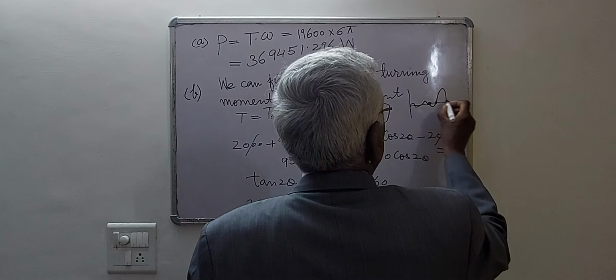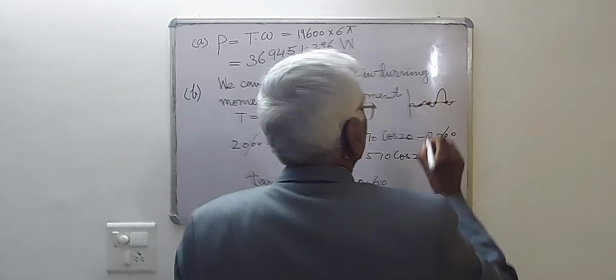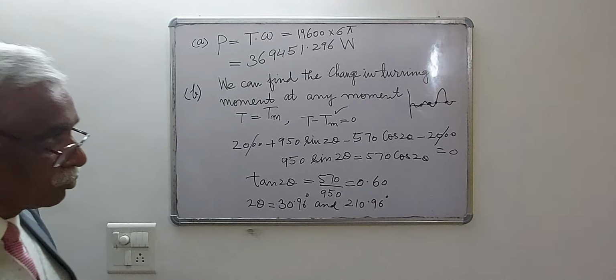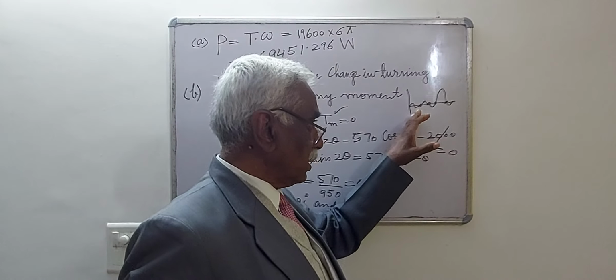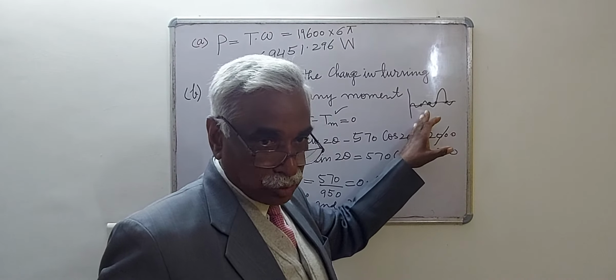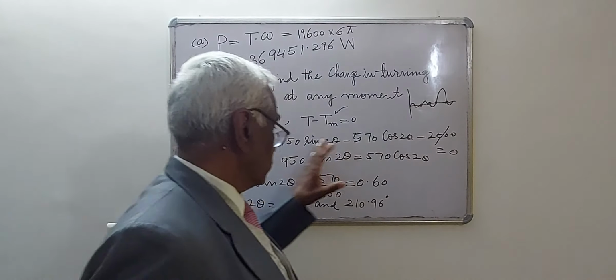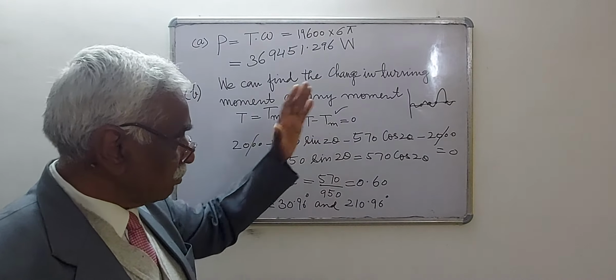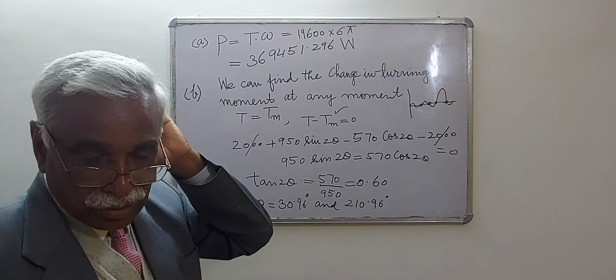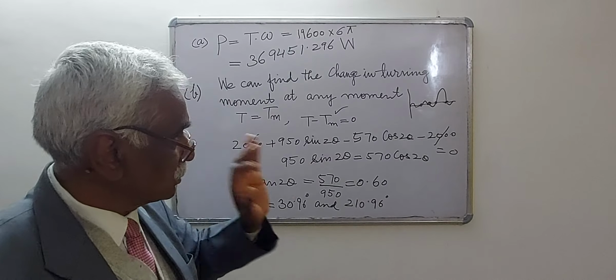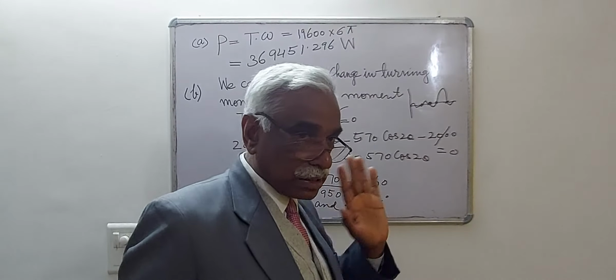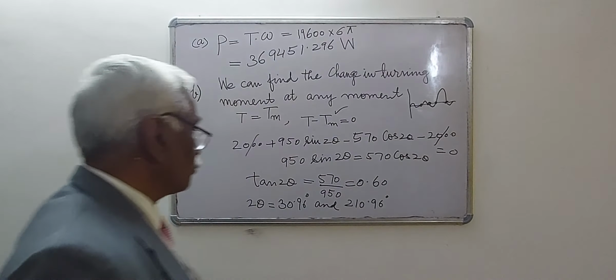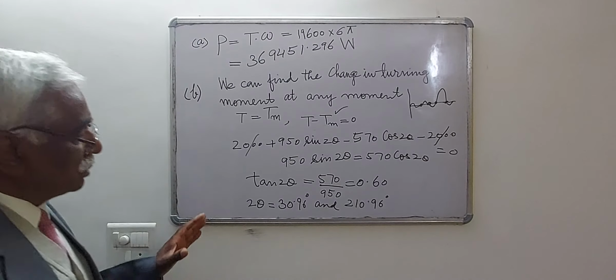At these points, T mean will be equal to T, and then we can find the values of crank rotation from the inner dead center at these points.